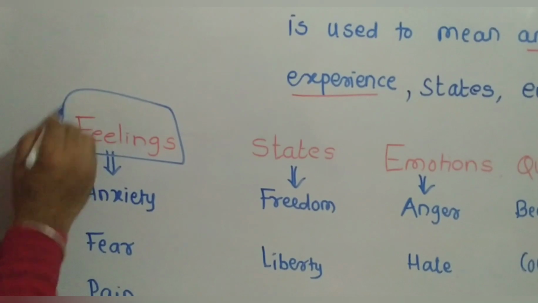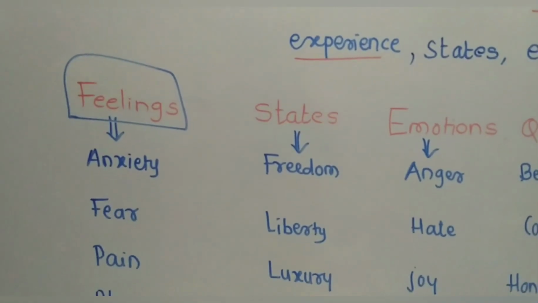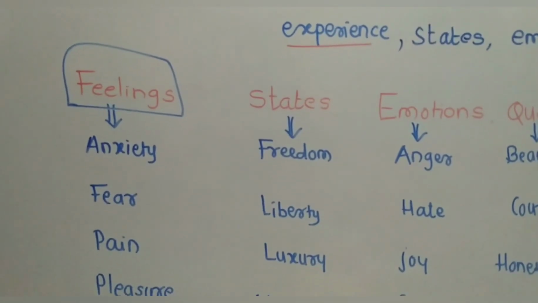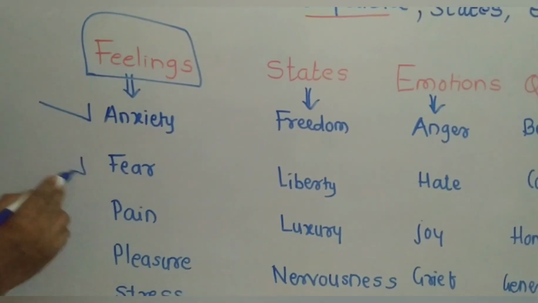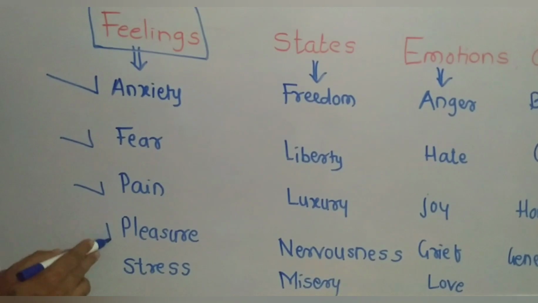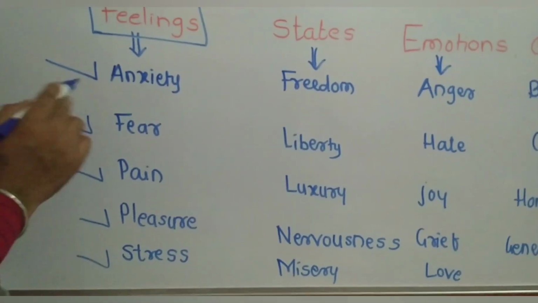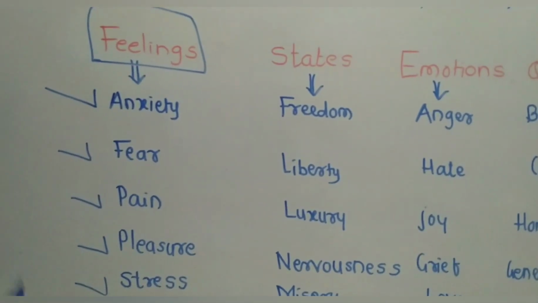The first one is feelings. We can express our feelings, like anxiety, fears, pain, pleasures, stress.